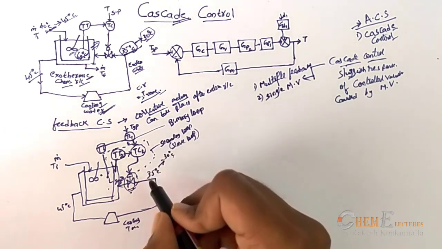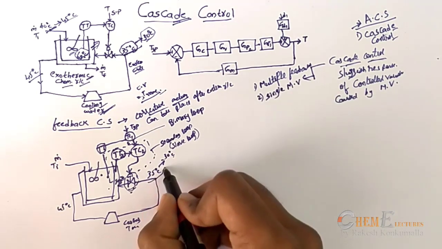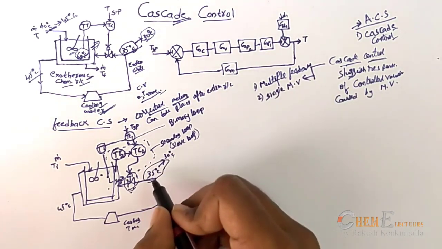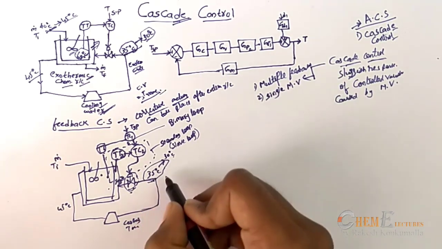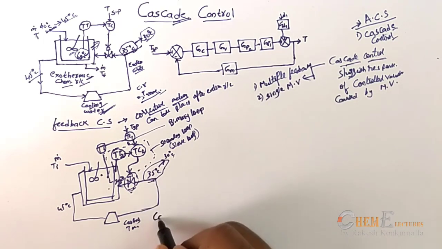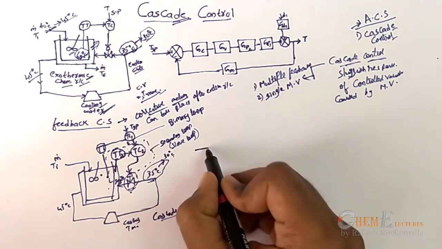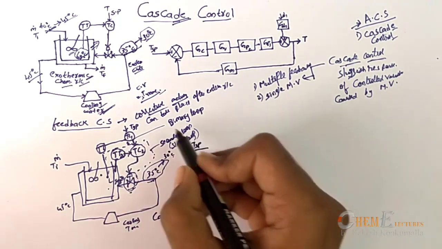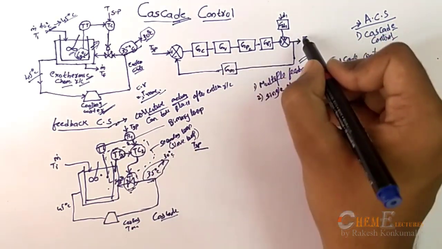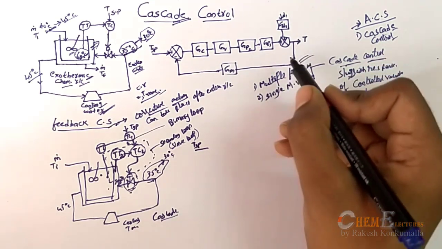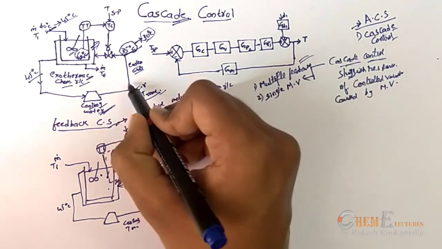So to avoid the sluggish response of this controlled variable, which is caused by the manipulated variable, we are using the cascade control, which is very clear from this example. Now to draw this block diagram for this cascade control system, first thing, the set point of this temperature, TSP. I have discussed how to draw the block diagram for a feedback control system, and I have given a separate lecture on how to draw the block diagram from the diagram.